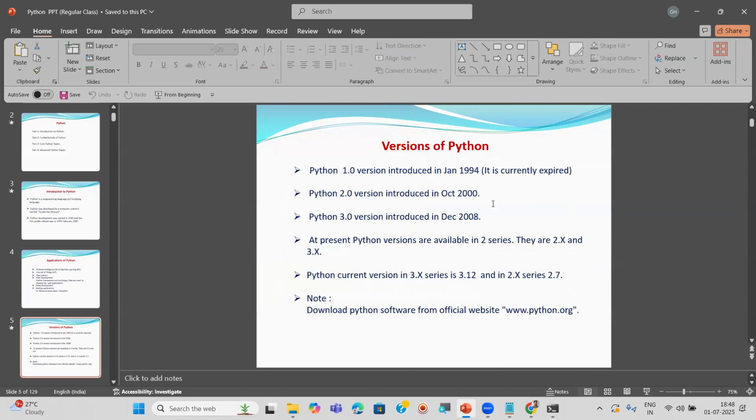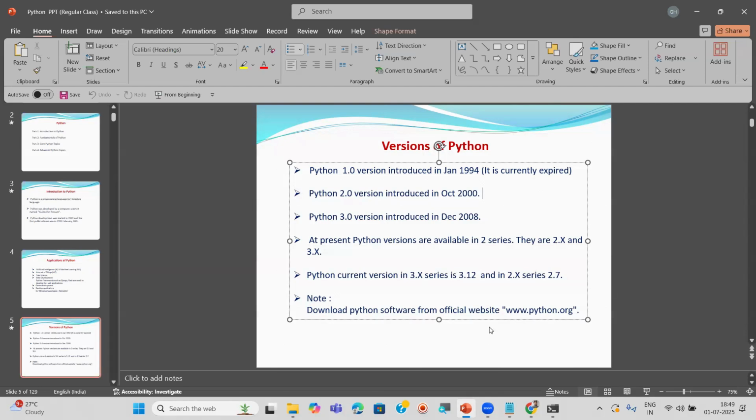And Python versions. I already said there are three series: 1.x, 2.x, and 3.x. I explained all this very clearly. Right now we are not using the 1.x series, that is totally deprecated or outdated. In the future, the 2.x series may also expire. But right now we are using the 3.x series. In that, try to use 3.8 and above. I recommended 3.10 onwards: 3.10, 3.11, 3.12 like that.